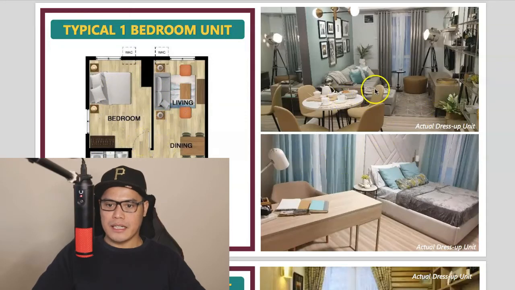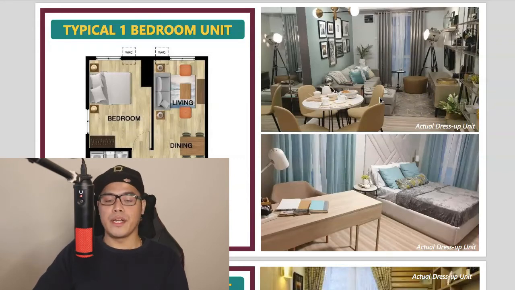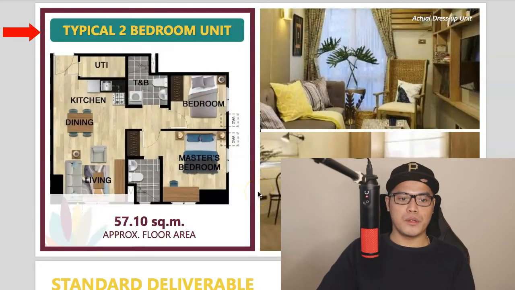And this is the actual dress-up unit, photo taken from the showroom, so that you can have an idea of how it would look like when the unit is fully furnished. And they look beautiful, as you can see. So you can visualize how it would look like if this is one of your 1-bedroom unit. So now let's talk about the typical 2-bedroom unit.